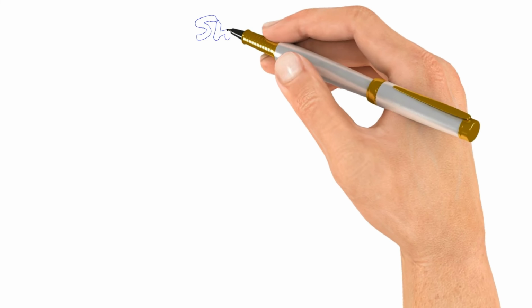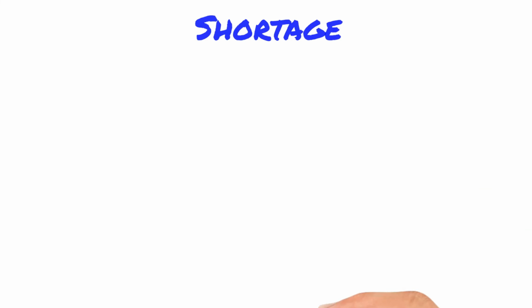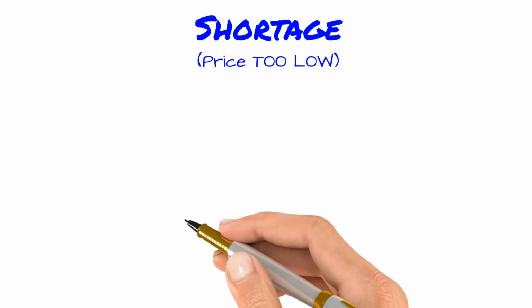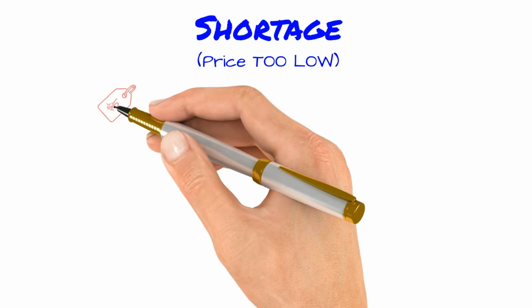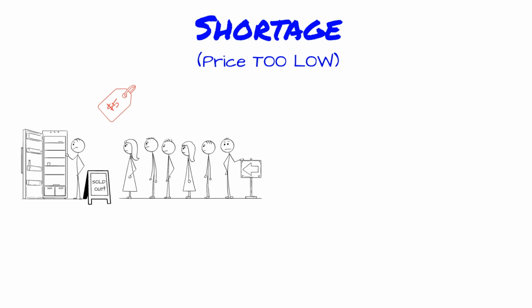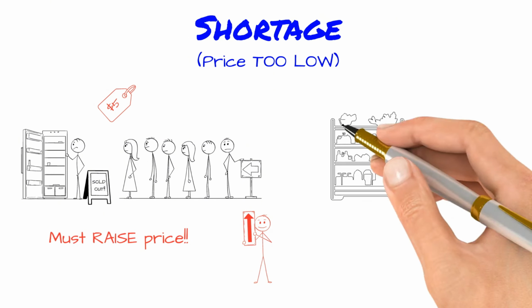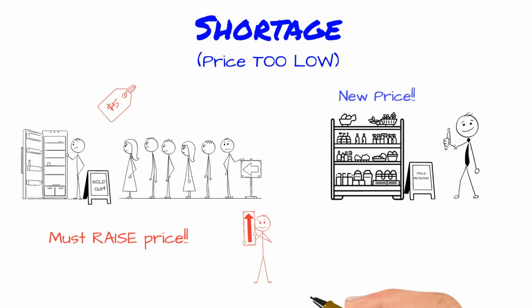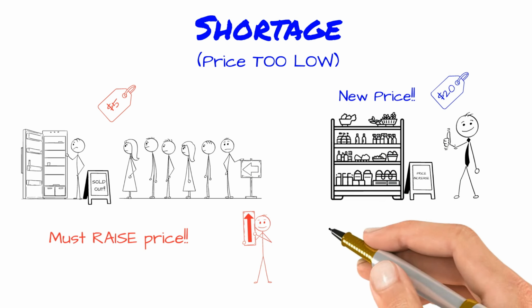Now what if the price is too low? Then you get a shortage. We're below the equilibrium point. Everyone wants to buy, but there's not enough to go around. Long lines, sold out signs everywhere. So what happens? Sellers raise the price because they can. The price climbs back up until demand cools off and we're at equilibrium.